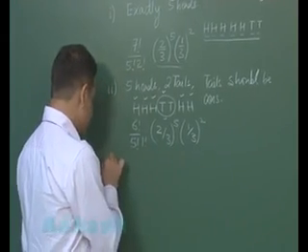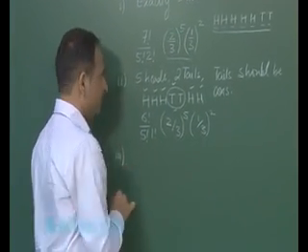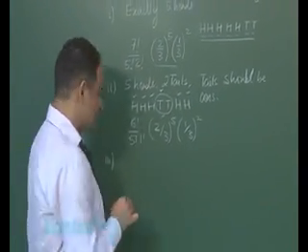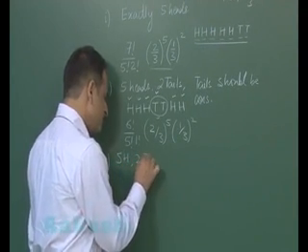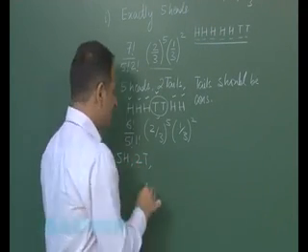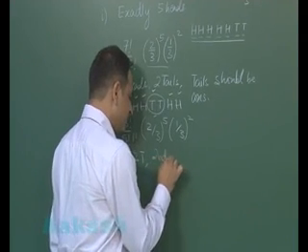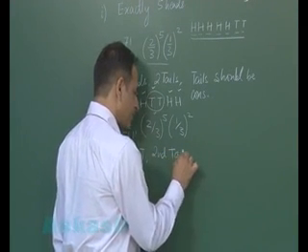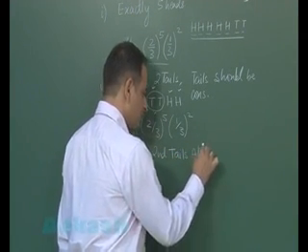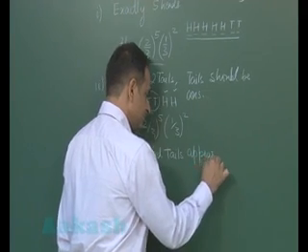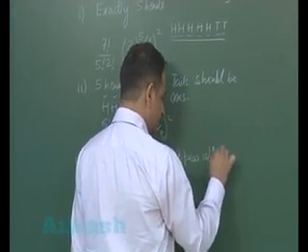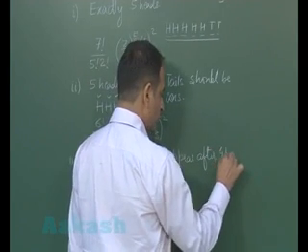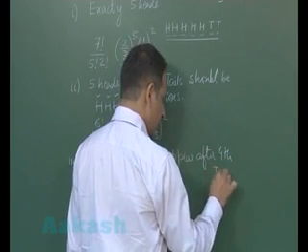Again, let us go for the next part. The same question, 5 heads and 2 tails, but it is given that second tail appears after 4th toss.